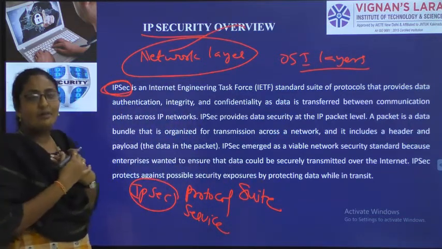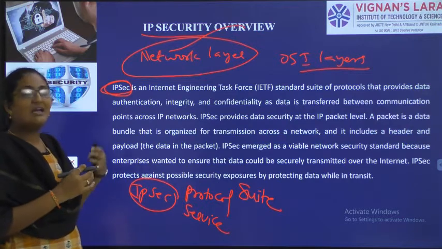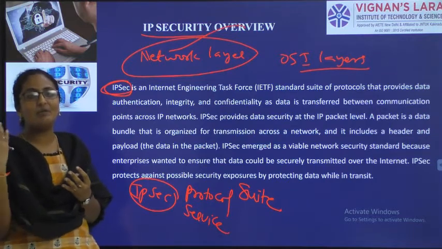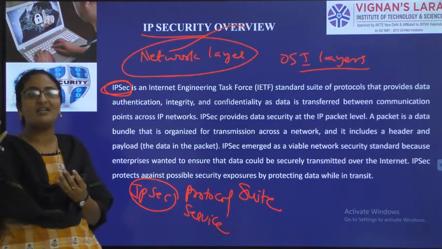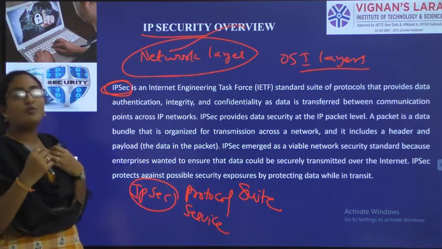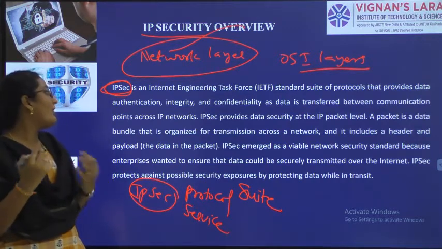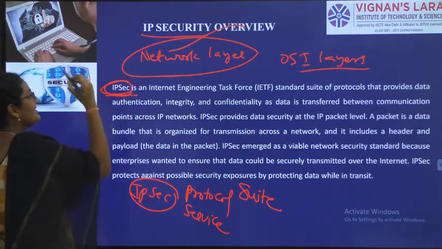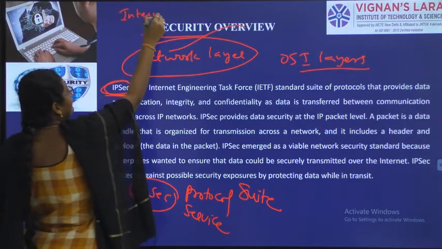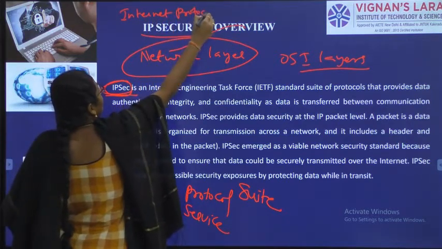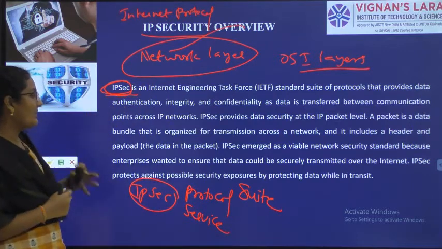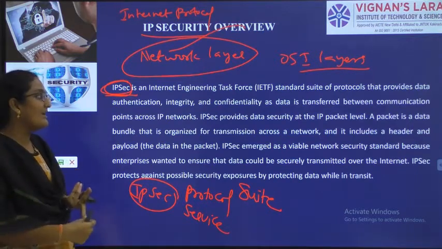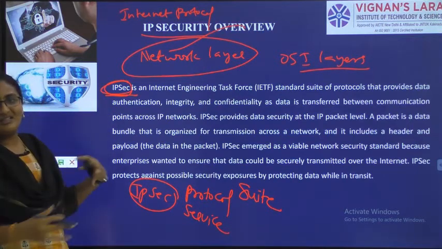So I have computer networks topic. In computer networks I have OSI layers. In OSI layers I have different layers like application layer, session layer, presentation layer, network layer, transport layer, data link layer and physical layer. Now I want to provide security for network layer. To provide security for network layer I am using one protocol like IPsec, which is nothing but internet protocol security. So first we will see what is IPsec, what is IPsec architecture, what are the IPsec benefits, what are the IPsec applications, why we are using IPsec, all these things we will see.